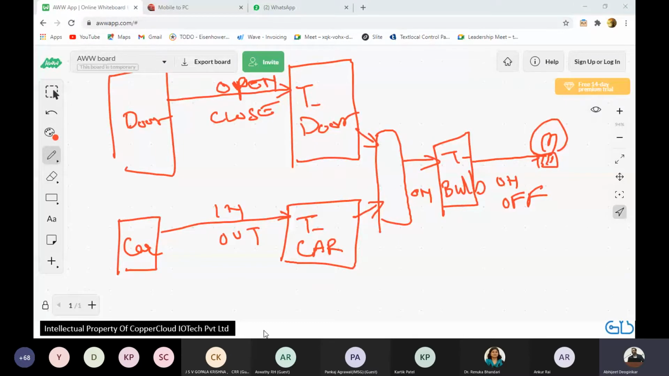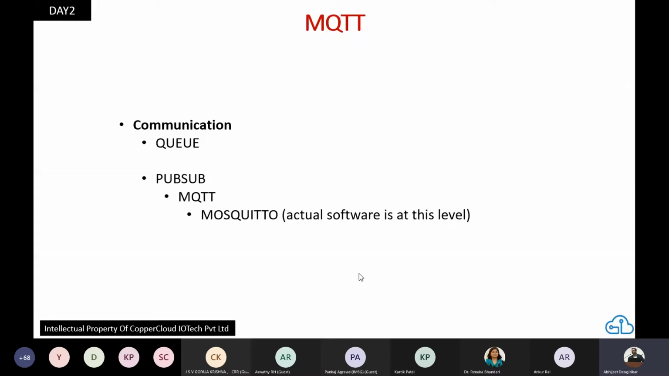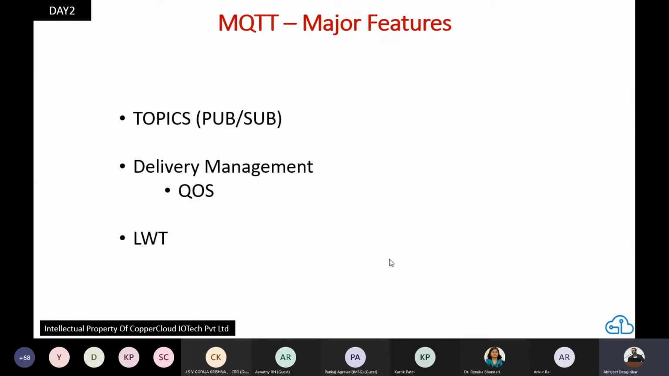So let me go back to the deck because now we have established enough of a background. So we said let's start with communication. Instead of queue, we are going to prefer to do pub sub. And this is how it works. There are three particular things that MQTT does for us, specifically MQTT as a protocol.